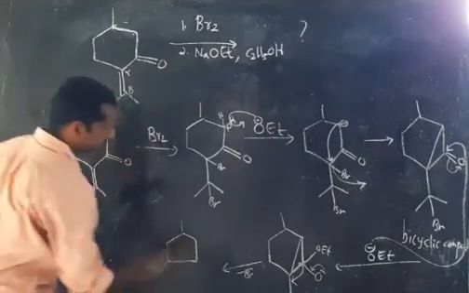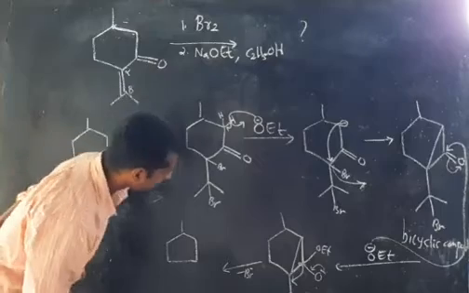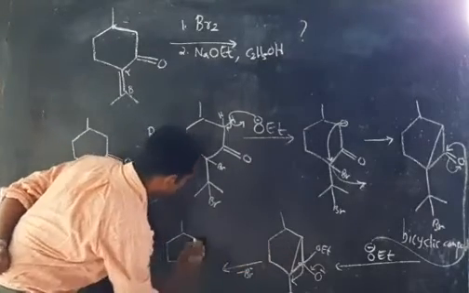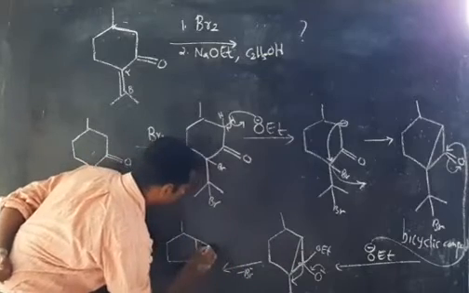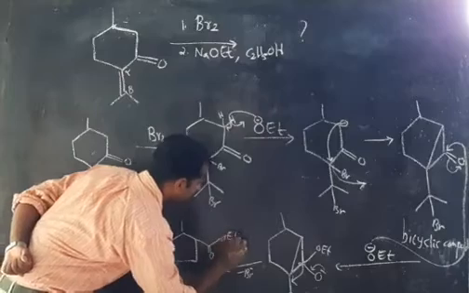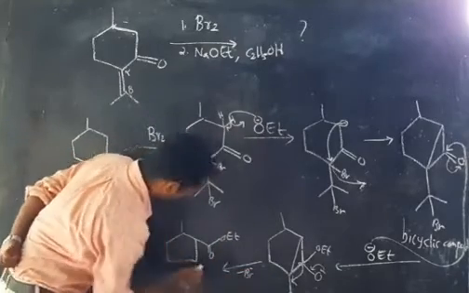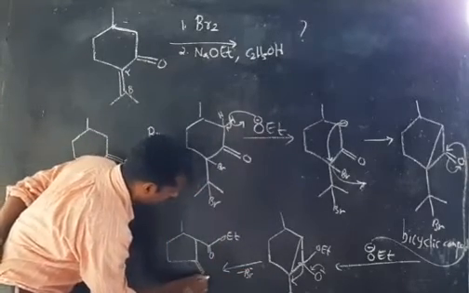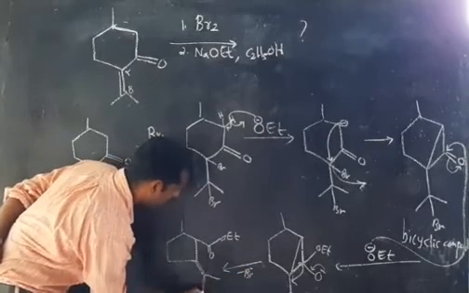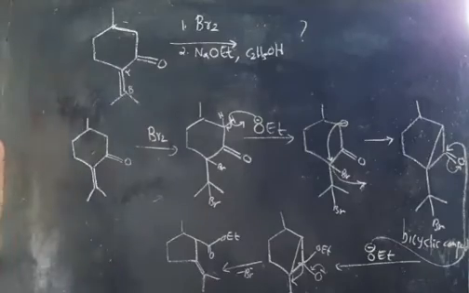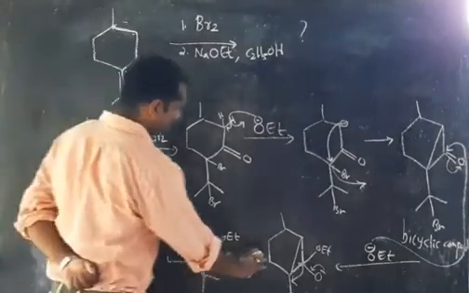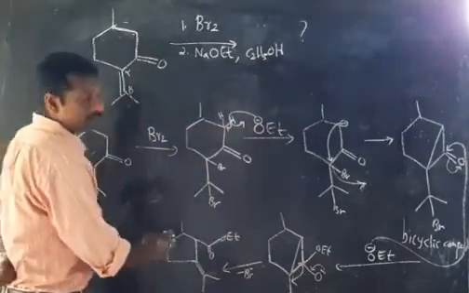It is here, and you can see that this bond is here, and the double bond is here, and OEt is here. Here it is a double bond, with the two alkyl groups. Actually, this is the ring contractive product.